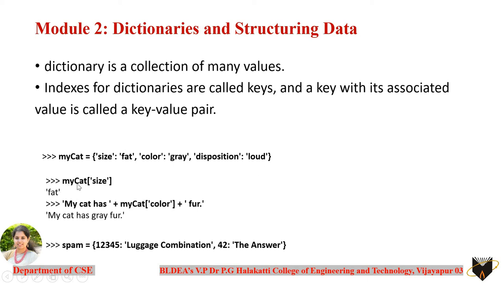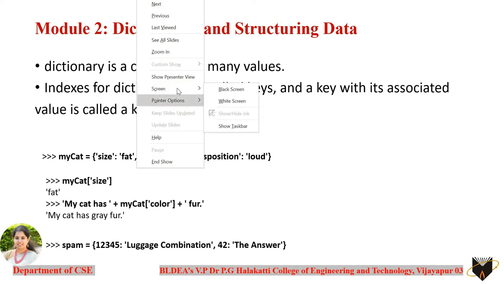So in this next example, we are trying to access a value here. How you can access any of the values from the dictionary data structure is with a specific key here. You can see the name of the variable followed by the square brackets, and into the square brackets you have to put the key if you want to access the specific value associated with that key. In this case you can see my cat of size, which will give you fat as an answer. Let me show you with the example what we have executed over there.